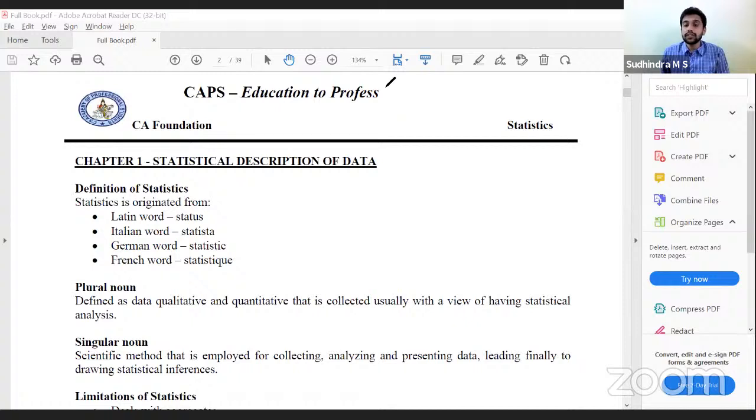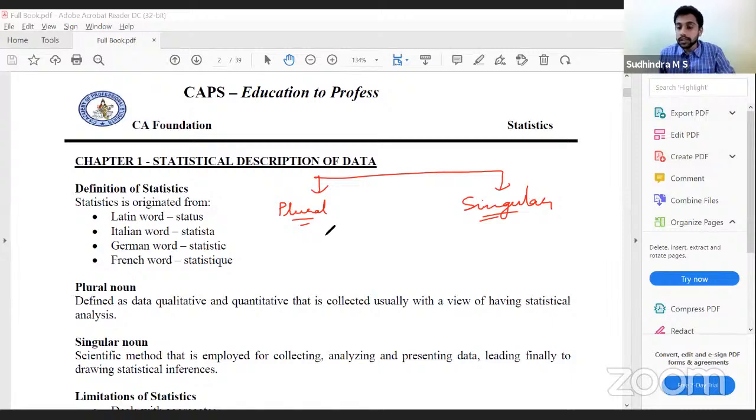Then the definitions of statistics, 2 types broadly: plural definition and singular definition. Very easy to remember. We need not memorize the definitions by heart. Plural means more than one, so it should be large in number. What will be large in number? Data. So the data collected itself is called statistics under the plural sense.